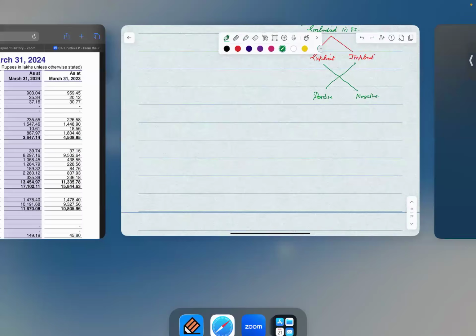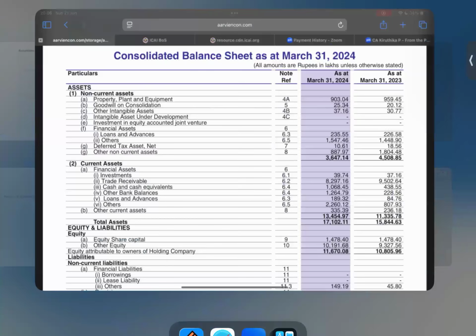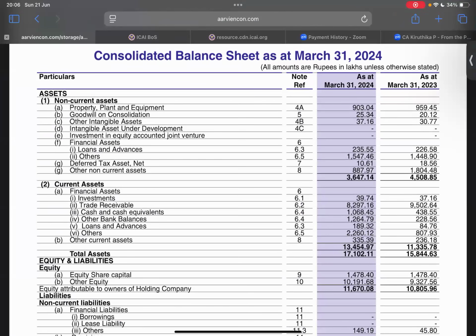Let's say we have property, plant, and equipment, right? The management says that the total property, plant, and equipment as on 31st March 2024 is 903.04 lakhs. So, what are they trying to represent here? They're trying to represent that property, plant, and equipment is in existence worth 903.04 lakhs. This is the value of our property, plant, and equipment, right?